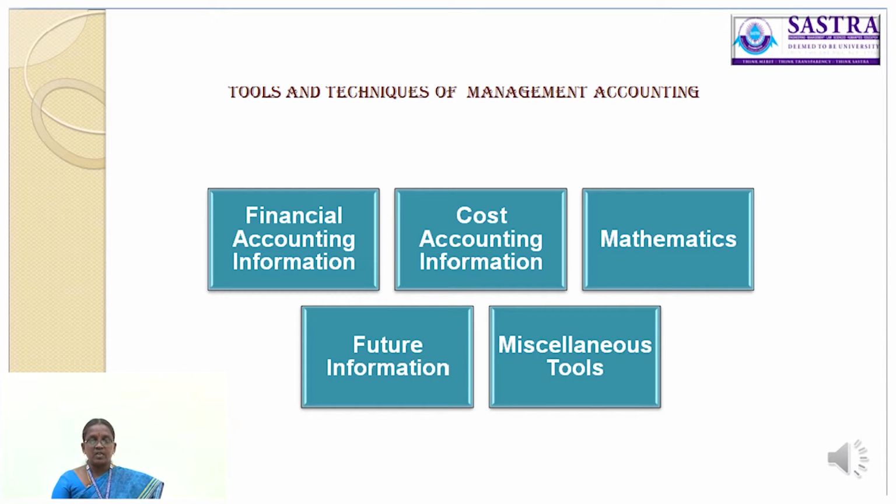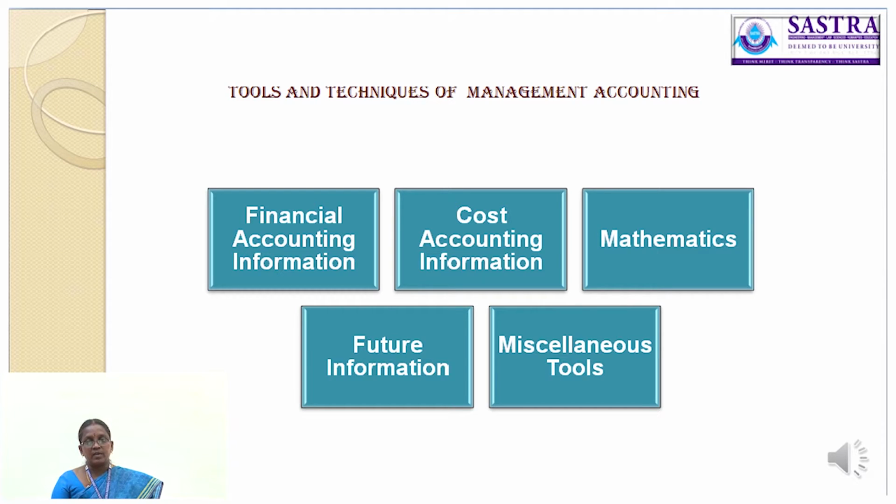The last one is miscellaneous tools. Here the accountant can use tools like managerial reporting, integrated auditing, financial planning, revaluation accounting, decision making accounting, and the last one, management information system, MIS.